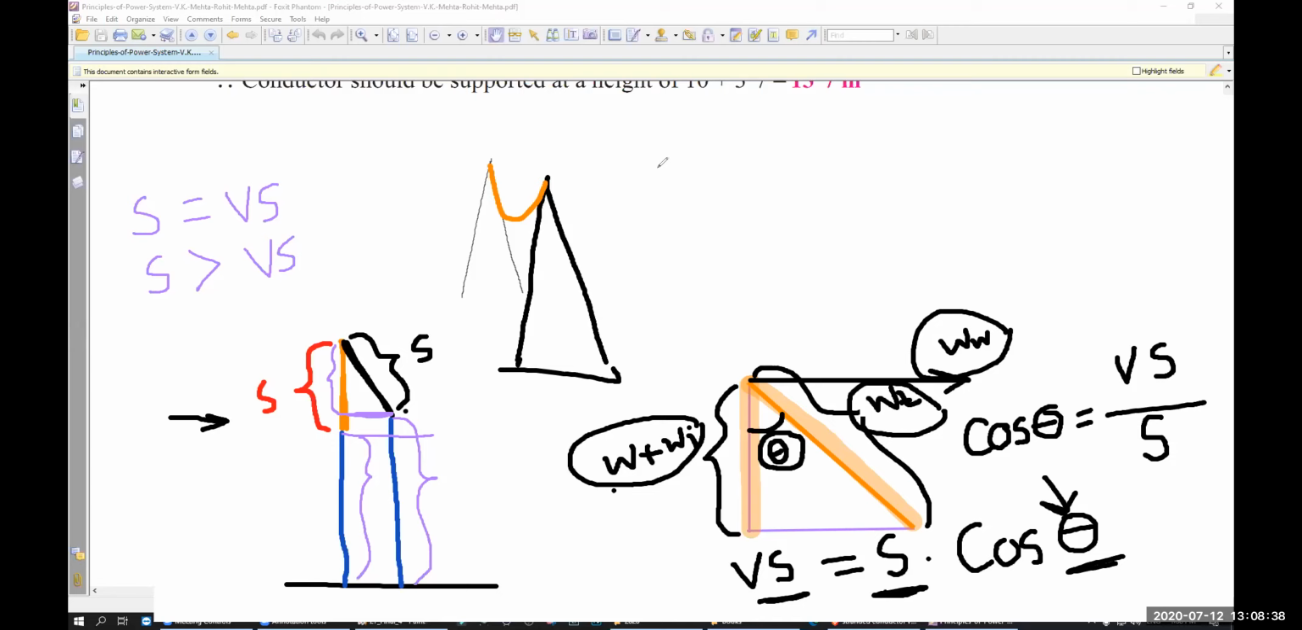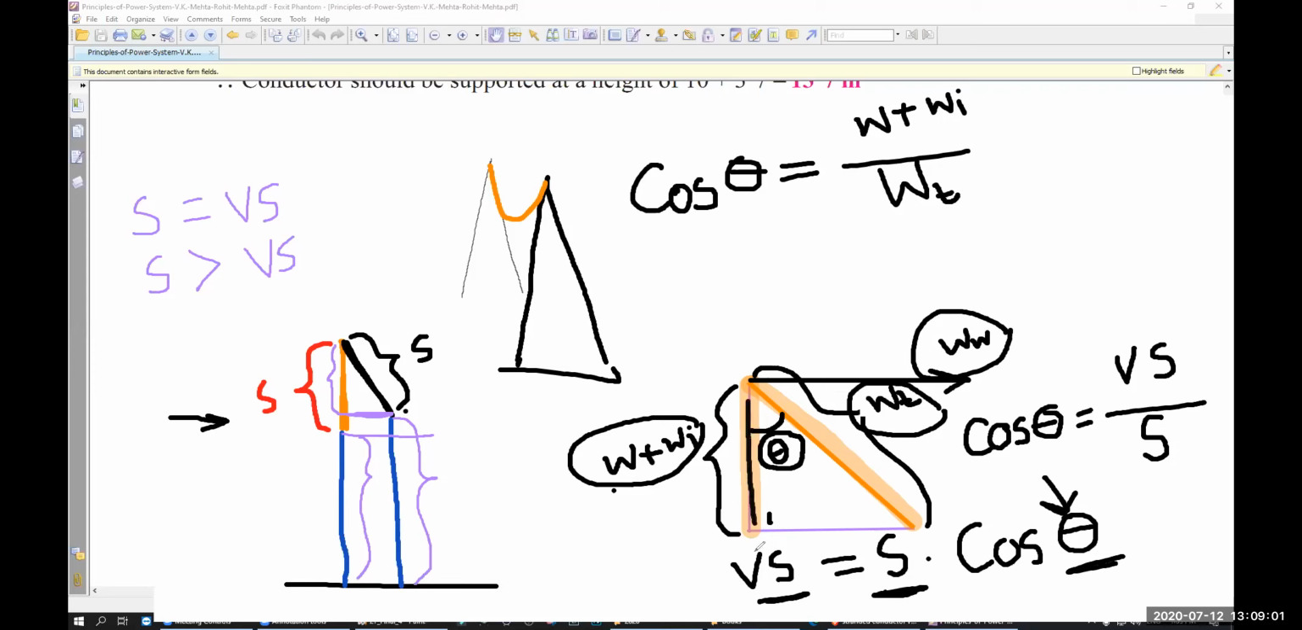Okay, let's say cos theta is equal to how much? W plus WI, right? Divided by WT. But the problem is W plus WI we cannot use because W plus WI is a bit bigger, right? So what we can use? We can actually use WW and WT. So if you use WW, means what? This one, the perpendicular, right?